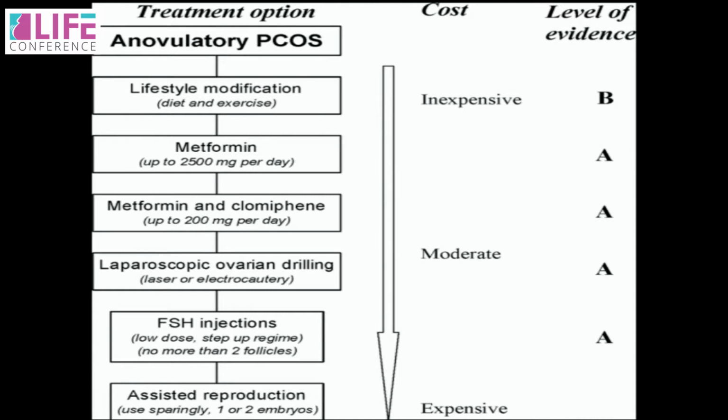This is the algorithm of treatment. We are all aware of this. We look at the lifestyle modification, then we look at adding metformin and clomiphene, other oral ovulogens, laparoscopic ovarian drilling, FSH gonadotropin injections, and then ART.